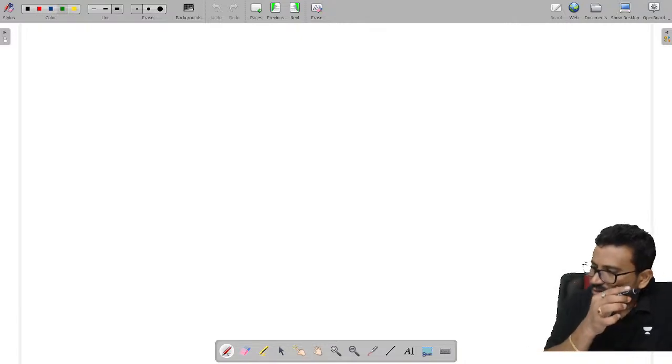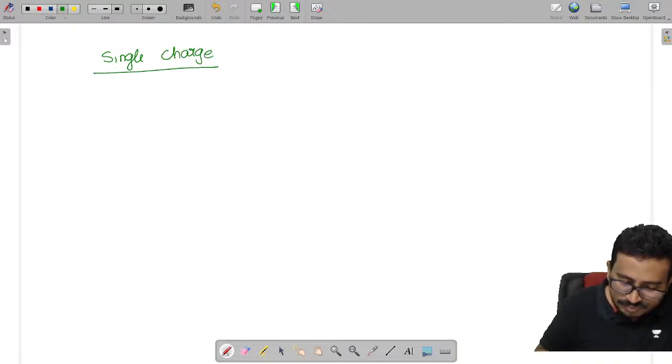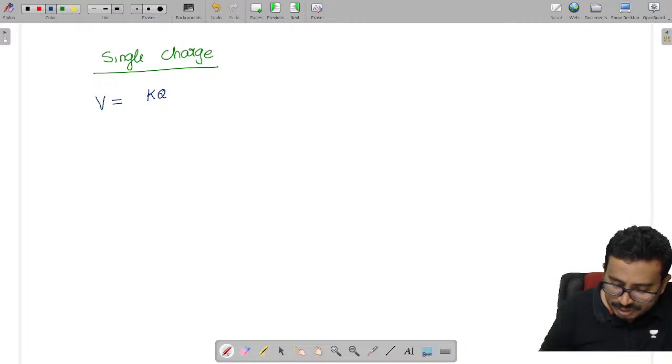Now let us do some observation here. Previously, when we took a single charge, we observed that the potential is kq by r and the electric field is kq by r square.